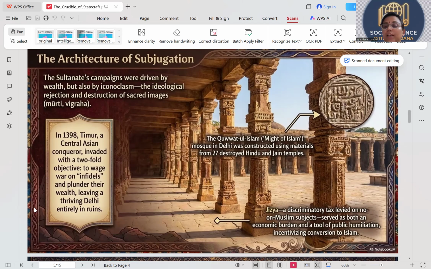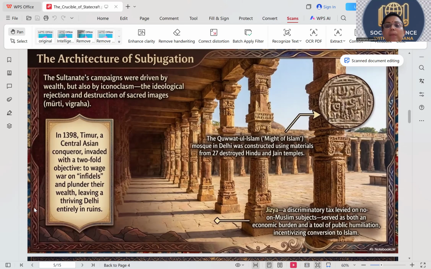This is nothing but a complex of Qutub Minar, the Qutub complex. In the Qutub complex, this Quwat ul Islam is there. It is a mosque made completely of destroyed temples. So they are not tolerant towards others' beliefs. They are imposing their own beliefs on people, and they started looking down on other people's beliefs.